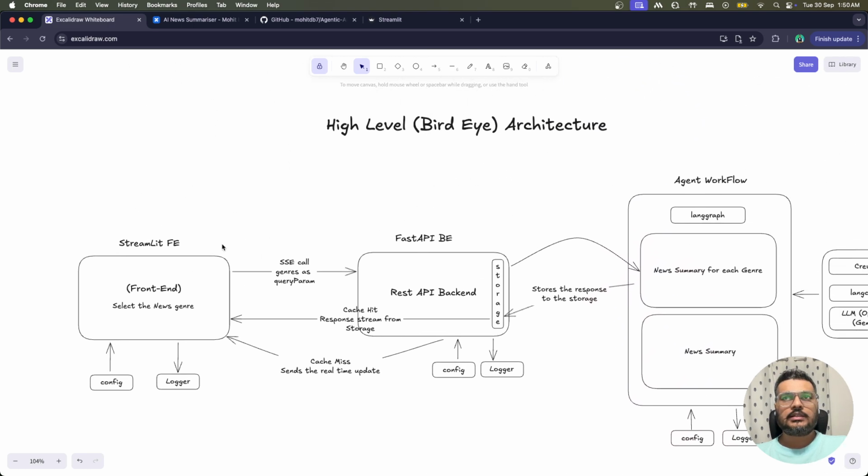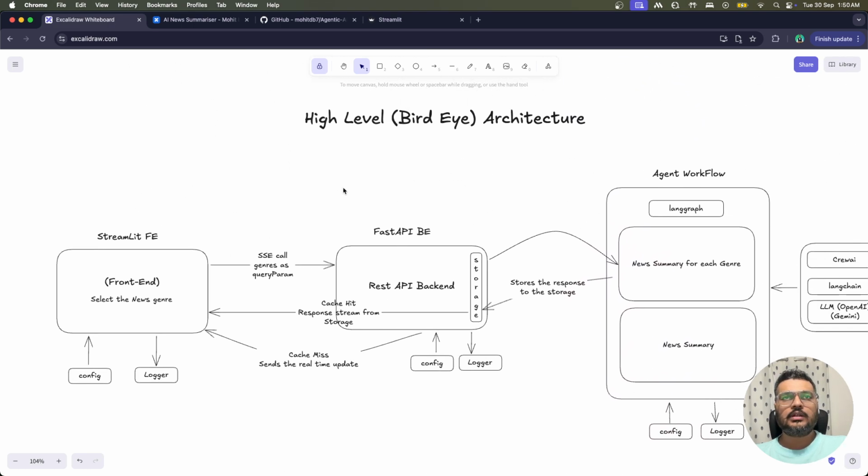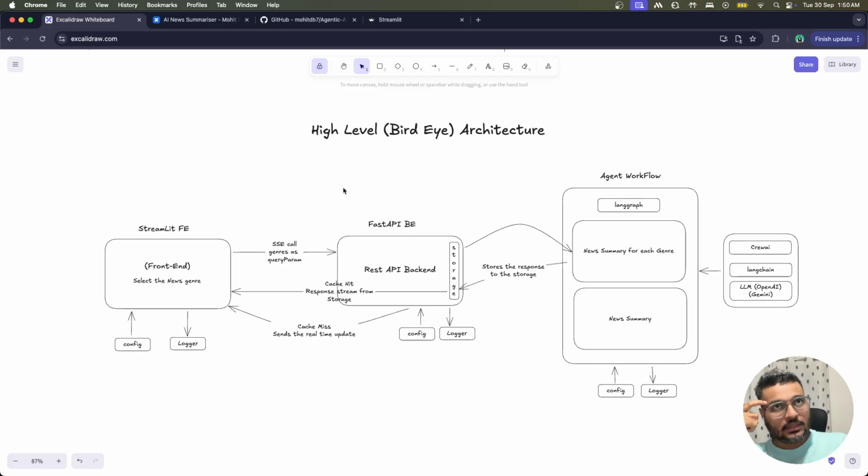We will understand this whole thing with the high level diagram first. It's kind of a bird's eye view for you, where we'll be understanding how each component is interacting with each other. Let's suppose there is a UI component, then there is a backend component, and then there is an agent component, right? These are three separate entities, and how they are talking to each other and reacting is something that we will now discuss.